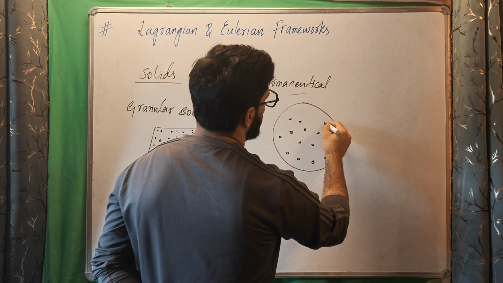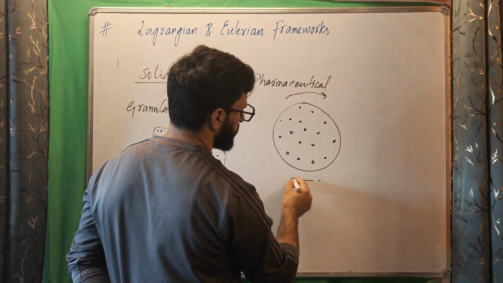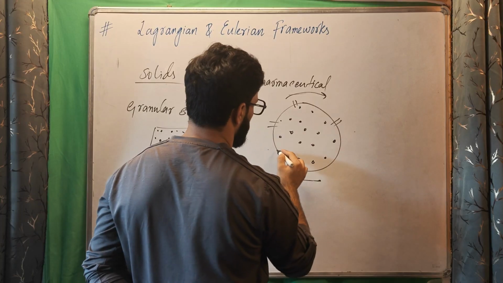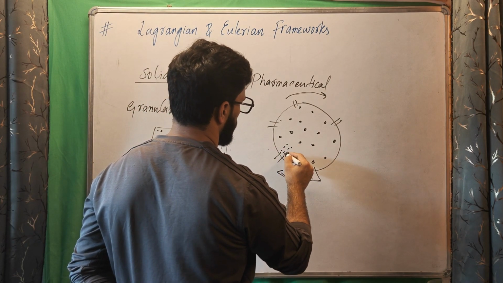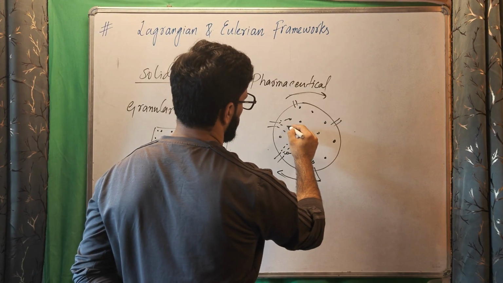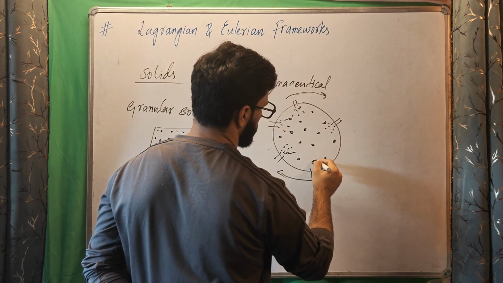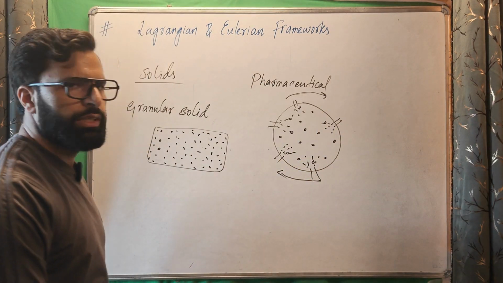So this becomes a granular solid, and this chamber is rotated, and we have sprays that spray this chemical to coat these tablets, and it rotates as well while we spray.